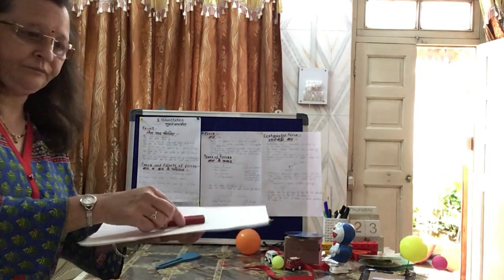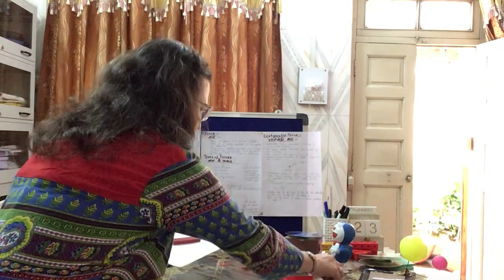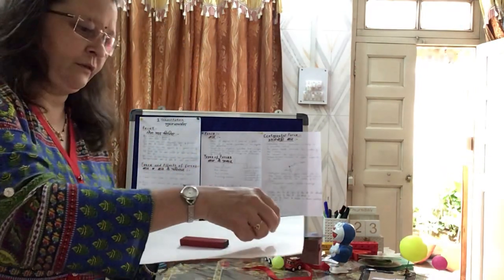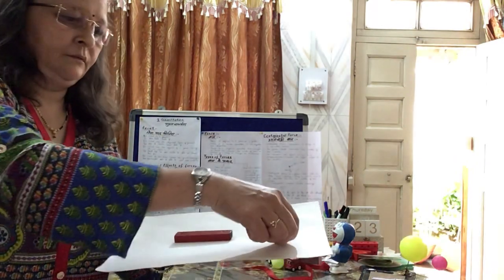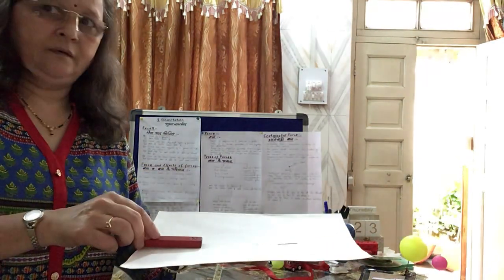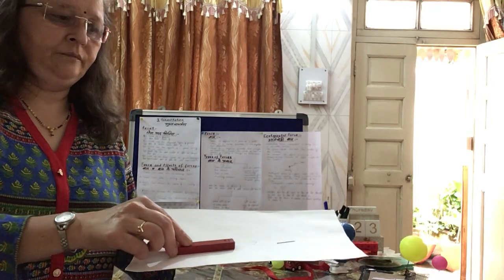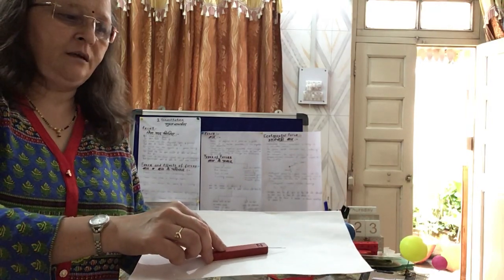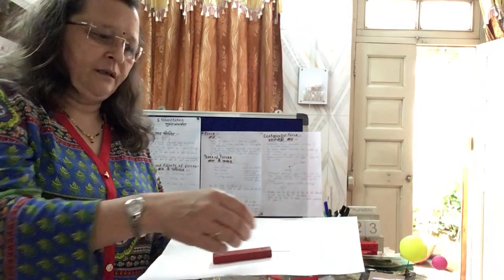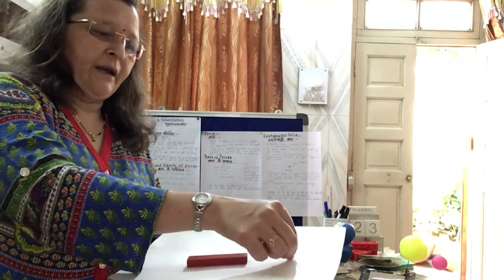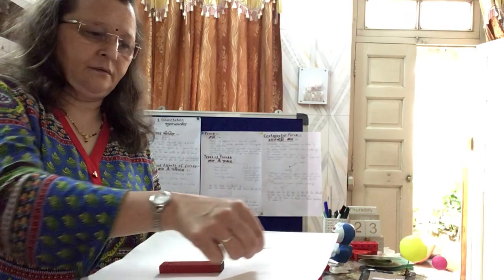See one activity. This is a magnet. What am I doing? Observe. I kept the pin and I am moving the magnet towards the pin. What happens? The pin gets attracted towards the magnet. Means the magnet pulls the pin.